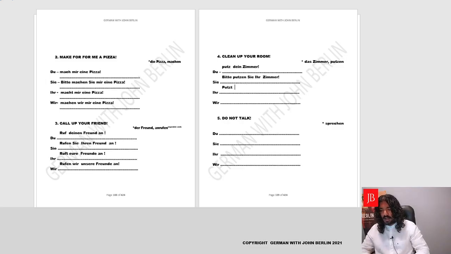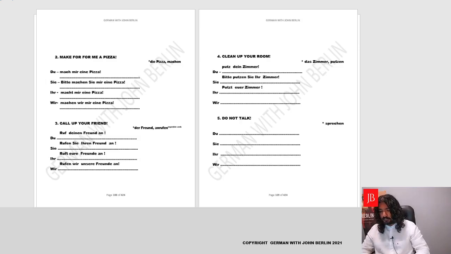Now what? Again, it's accusative, den, die, das Zimmer. But we don't want to say the room, we need to say your room. What is your in German? For ihr, it becomes euer. So we'll write here, euer. And is there any ending that das can give? No. So we'll remove das and simply let it be euer. Putzt euer Zimmer. Clean up your room.